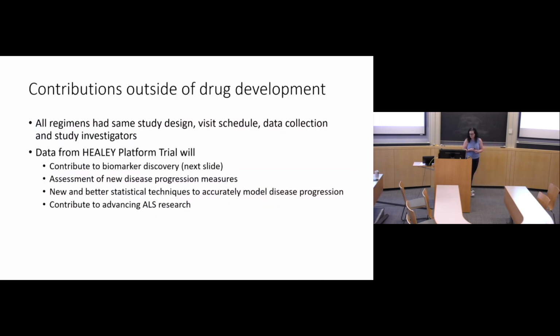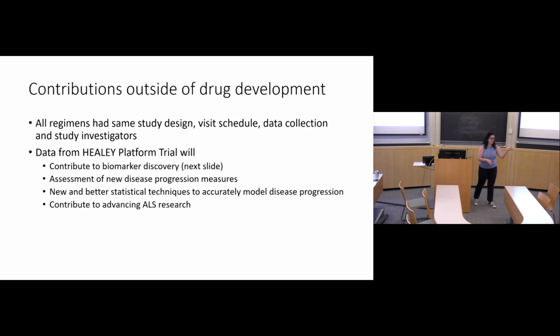That, for me, has been a very central aspect of working on this study. I'm going to slowly wrap things up, but this isn't just about getting drugs approved and finding effective treatments. All the researchers at MGH, myself included, are very excited about all this data. It comes from a very central, regulated design, with regulated visits, collections, and investigators. We're using that data to do biomarker discovery, look at different disease progression measures, and model these measures statistically.